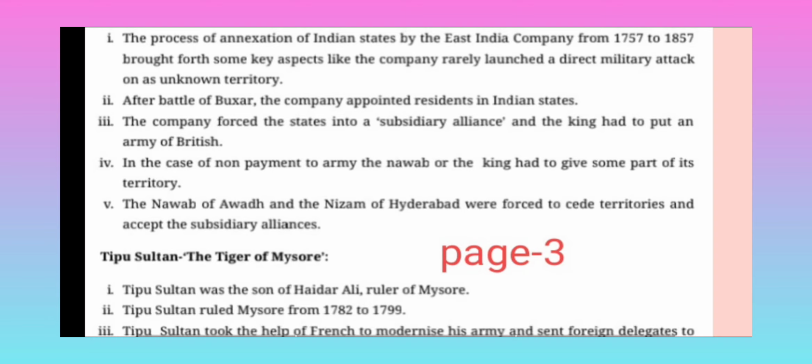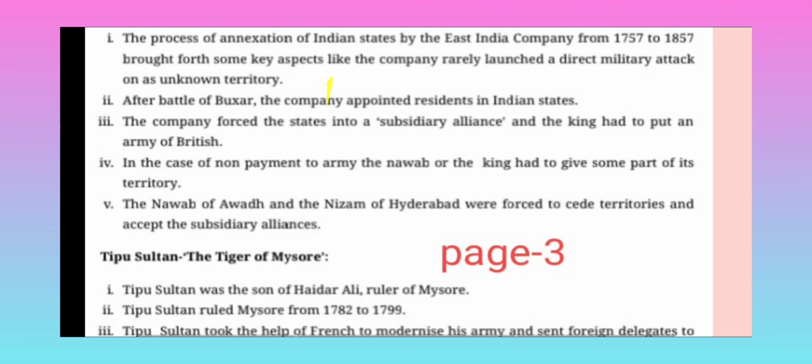To increase the company's territory, they declared many policies. The first one was the subsidiary alliance, then the doctrine of lapse. These are some of the policies by which the British expanded their territory.